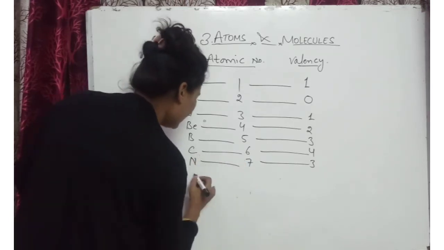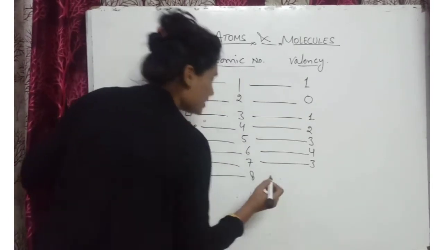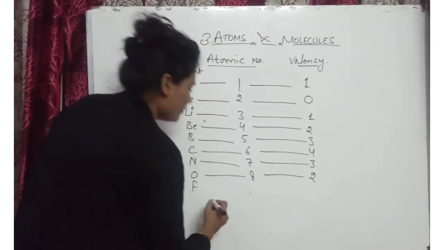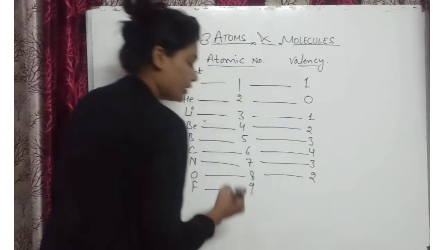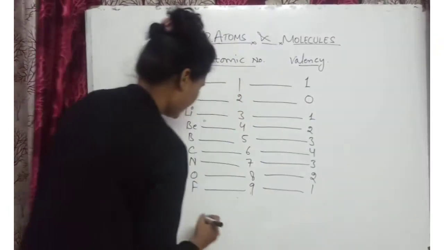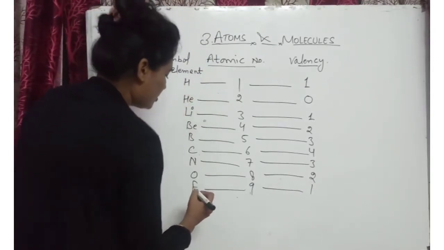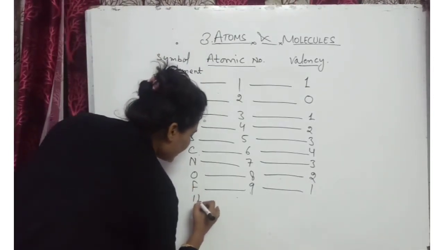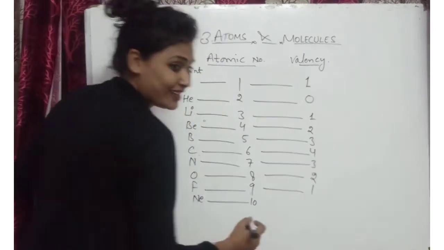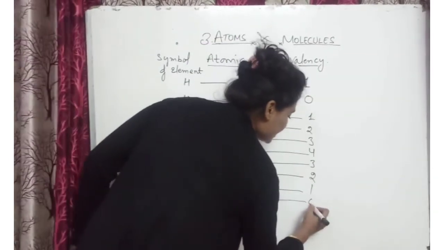Then oxygen, its atomic number is 8, valency is 2. Okay, after that F, atomic number is 9 and valency is 1. Then Ne, it is neon, atomic number is 10 and the valency is 0.